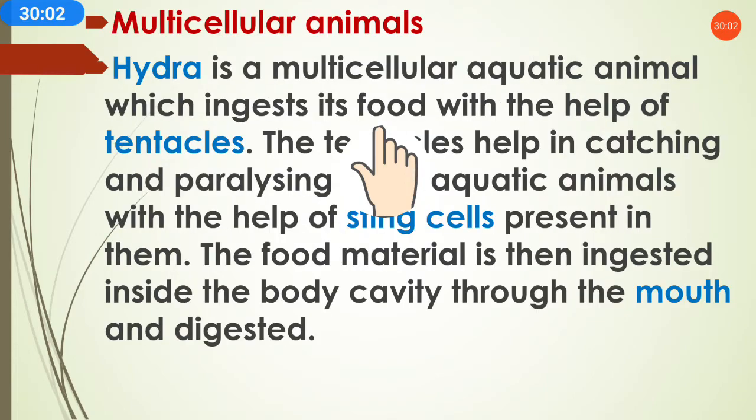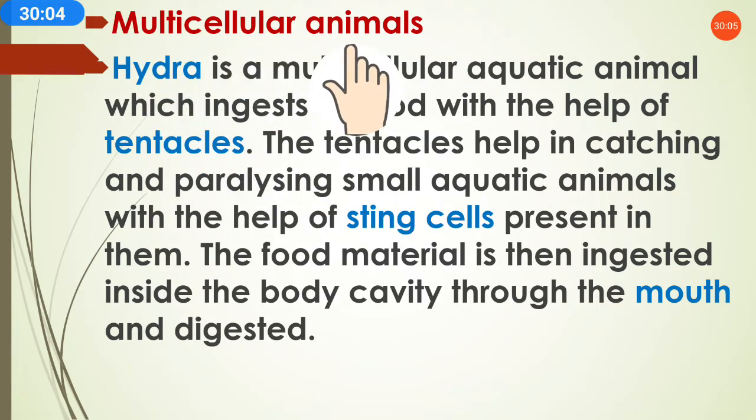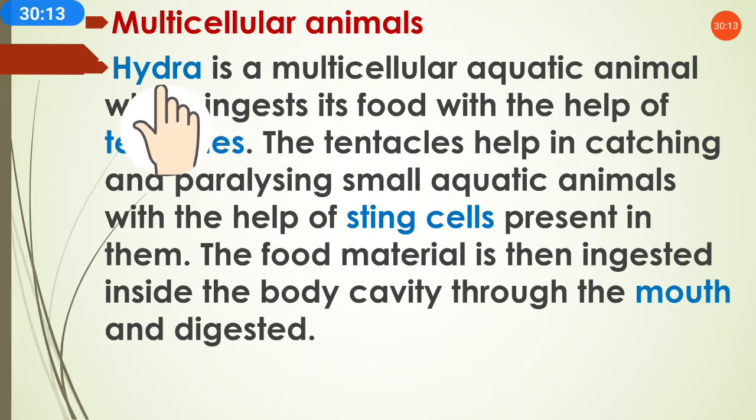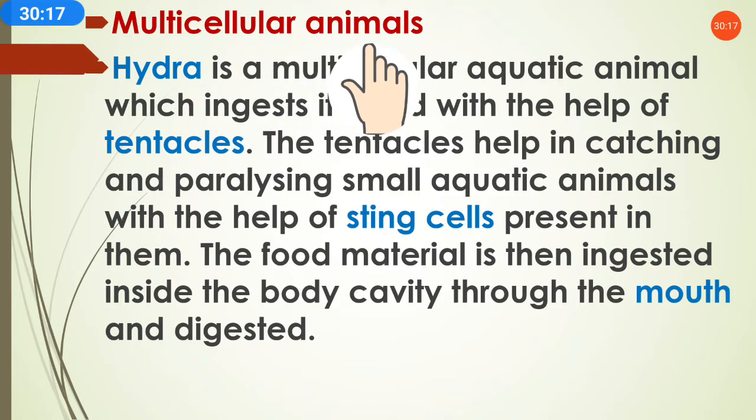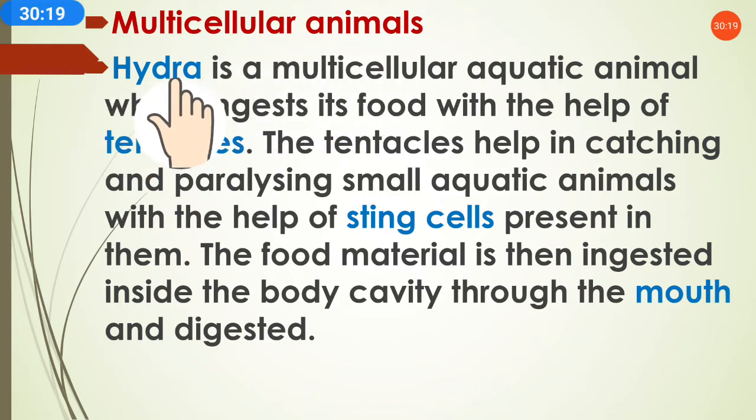Okay, so now multicellular animals. Multicellular means many cells in their body. Not only one cell, but many different types of cells are there. So these animals are called multicellular animals. So let's see what happens in multicellular animals.